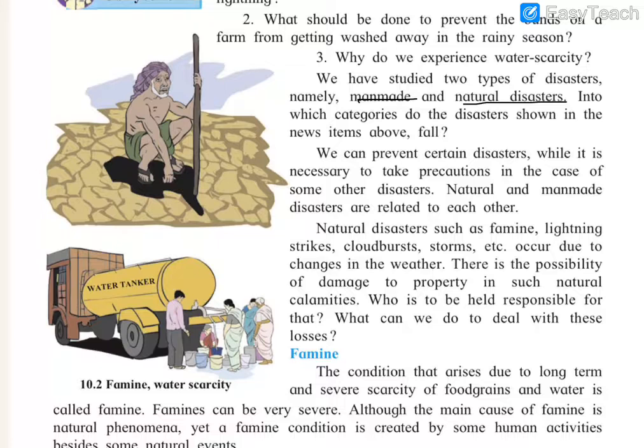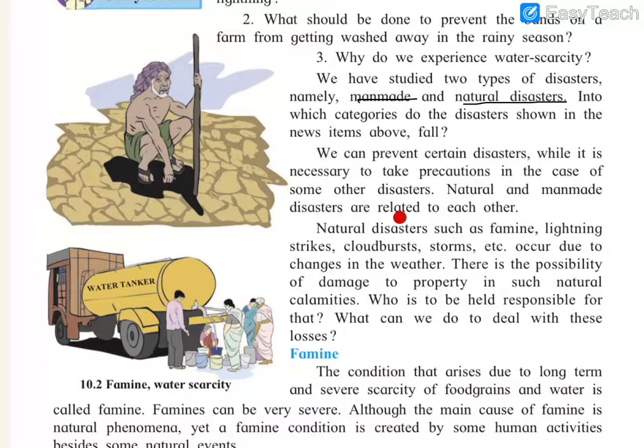We can prevent certain types of disasters, while it is necessary to take precaution in case of some other disasters. Man-made disasters like air pollution, drought, that means water scarcity, that all can be prevented because they are man-made, so we can prevent it. And natural disasters we cannot prevent it, but we can protect ourselves by taking certain precaution, means certain measures to protect ourselves from earthquake, tsunami and flood.